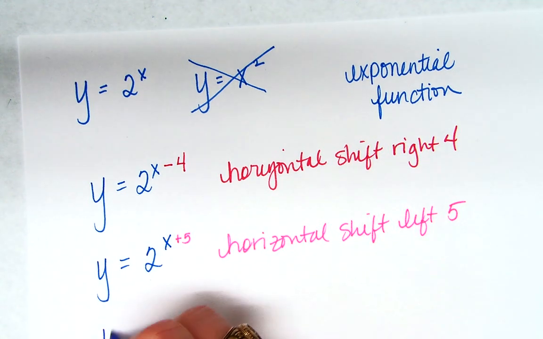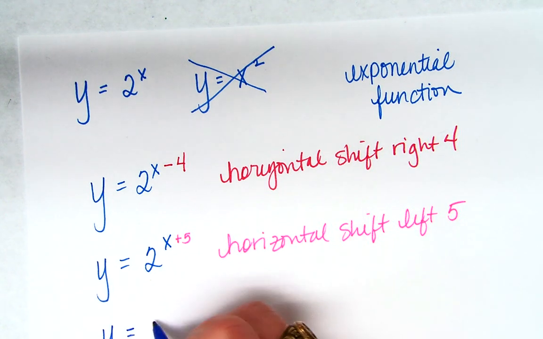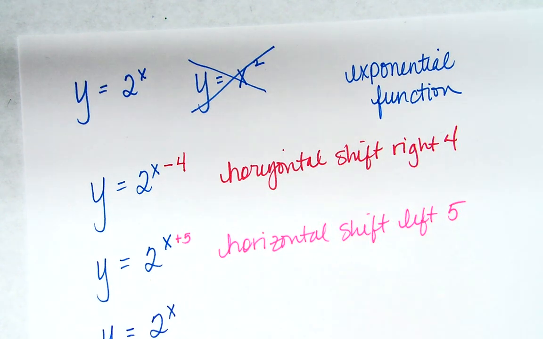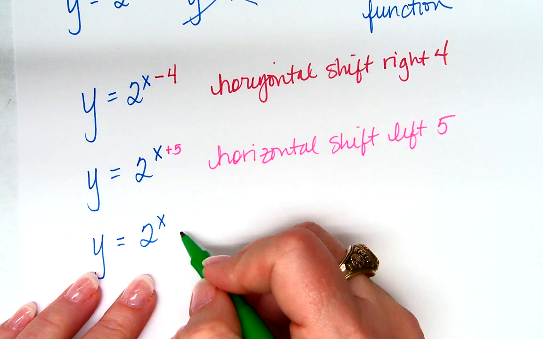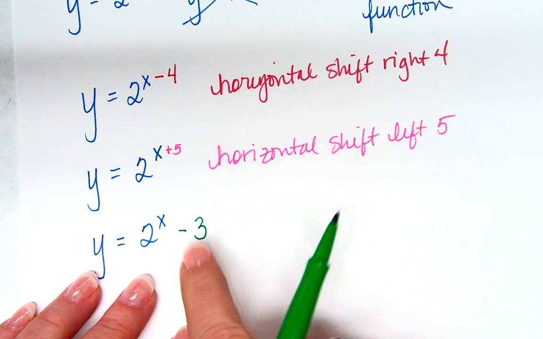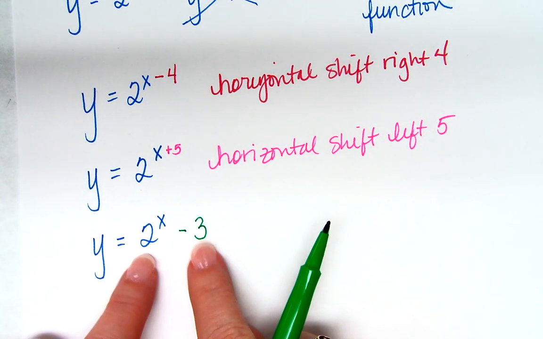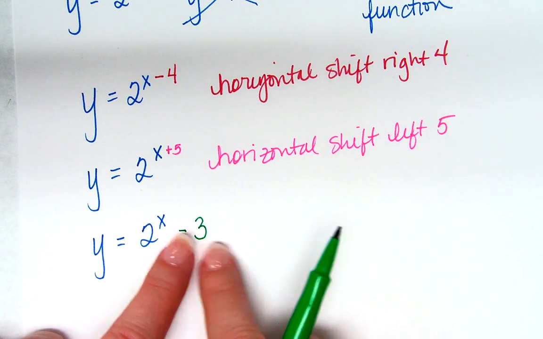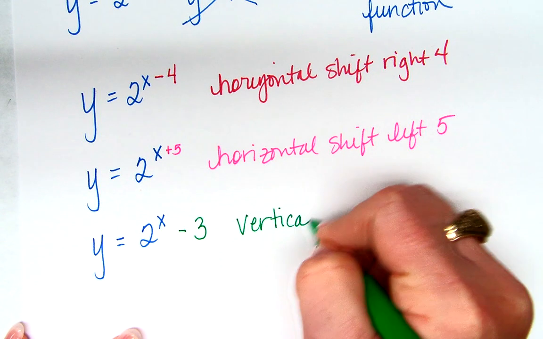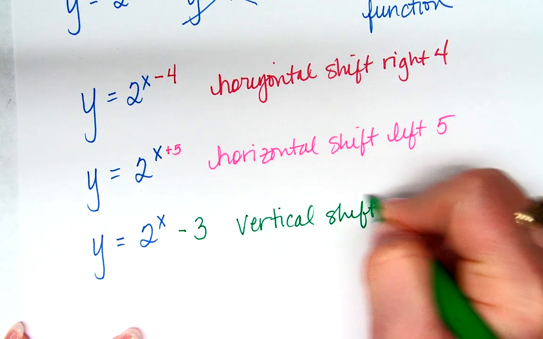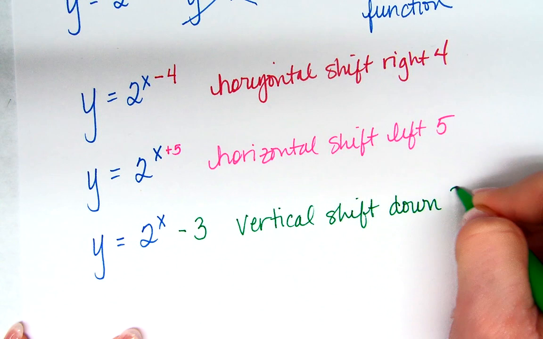So what's going to cause it to move down 3? Would it be in the exponent anymore? Or would it be outside the exponent? Outside the exponent. So what did I say, down 3? So it's just minus 3. The 3 is the same size as the 2. It's 2 to the x, then minus 3. So this is going to be a vertical shift down 3.